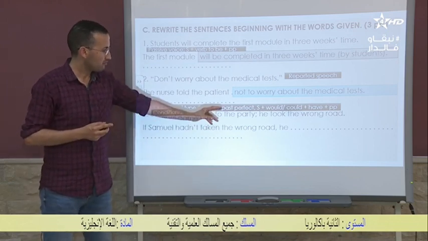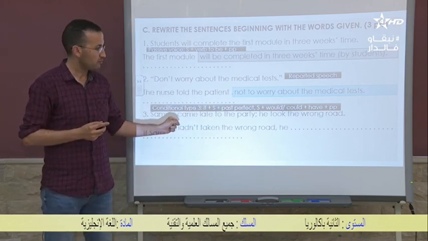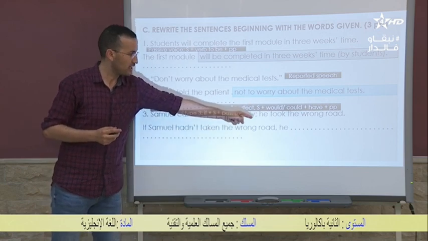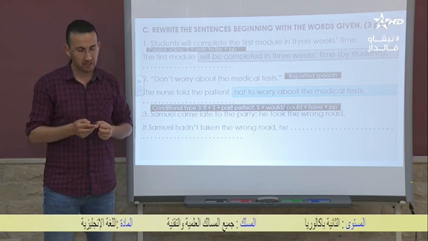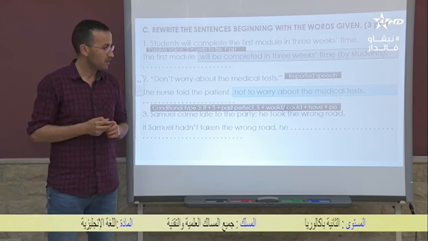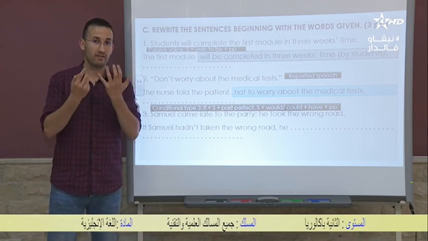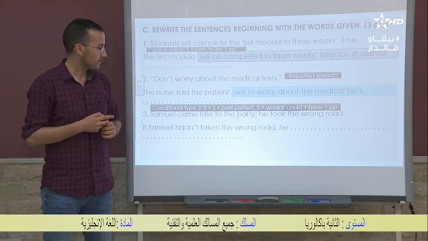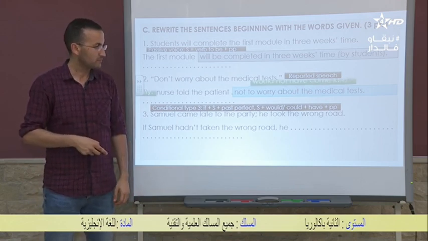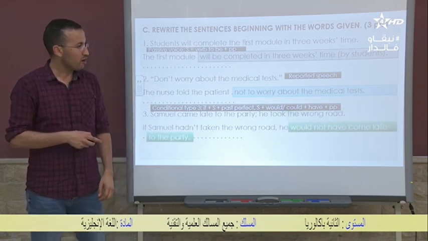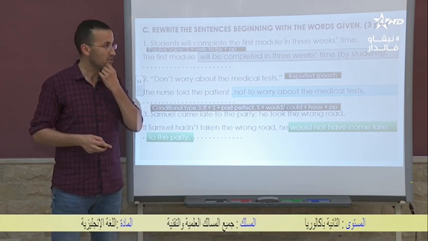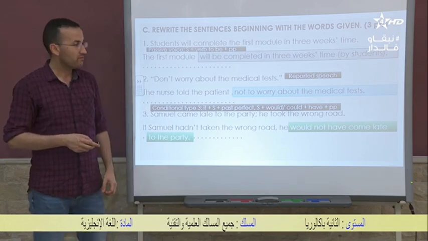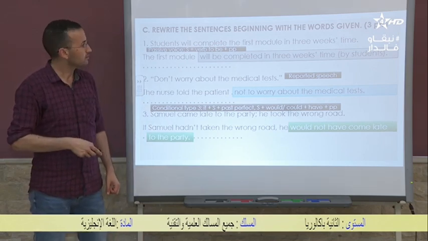Here we have the past perfect, so what we need there is would or could, plus have, plus the past participle. So here we are going to say this, okay? If Samuel hadn't taken the wrong road, he would not have come late to the party. Okay, next exercise.